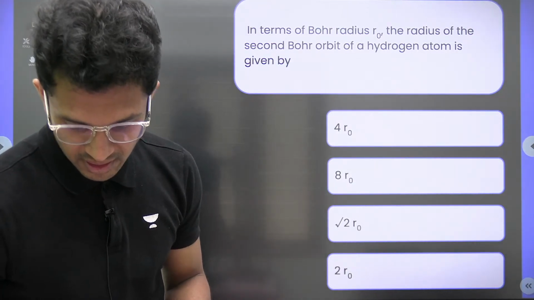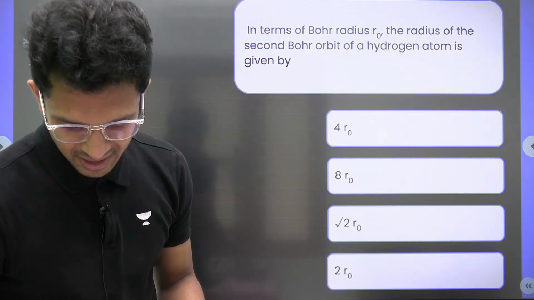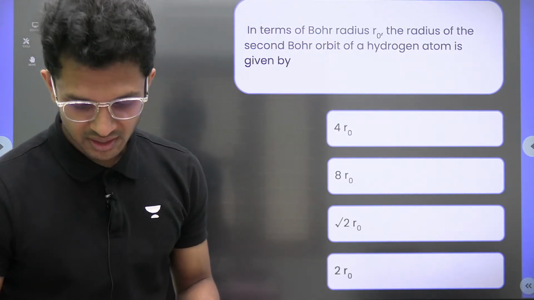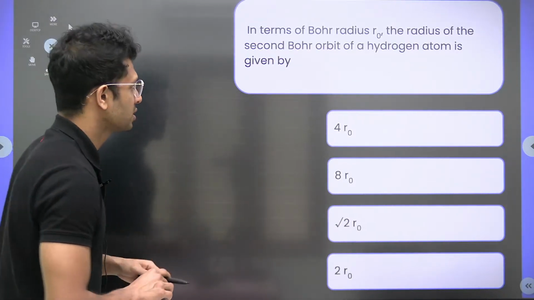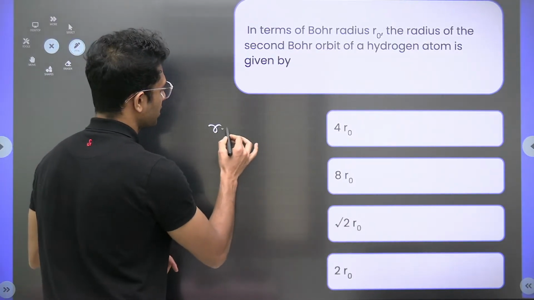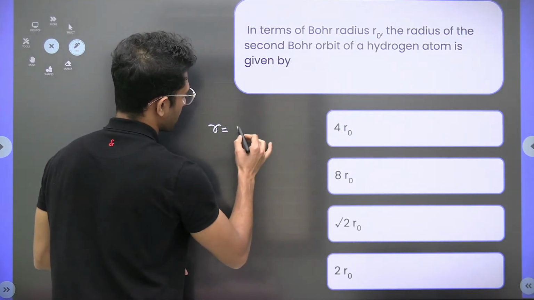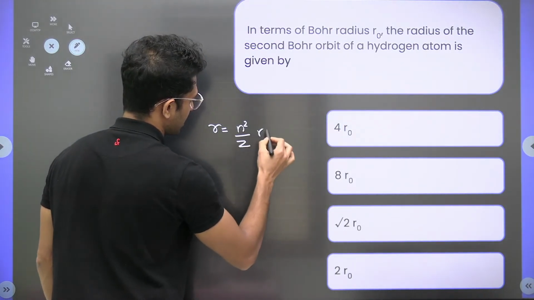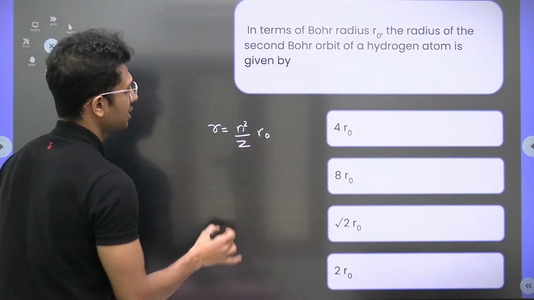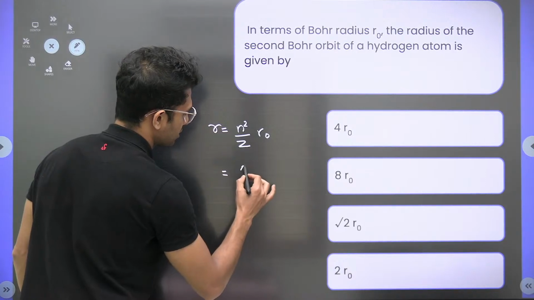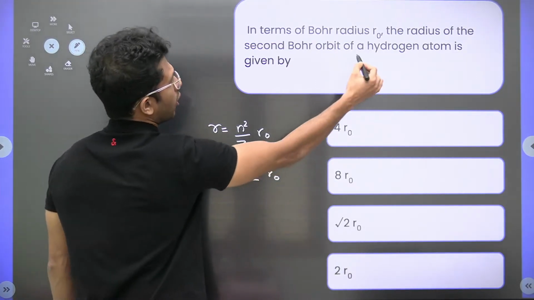Sana A, Sahil is B, Khushi A, regular Sahil is for C, Unique Girl is D, Sana is going for A again. So ठीक है, let's see. What was the formula which I told you to find out the radius of nth orbit of a hydrogen-like atom? That is equal to n square by z into r naught. So here, radius of the second Bohr orbit, the value of n is 2 square into r naught by z.